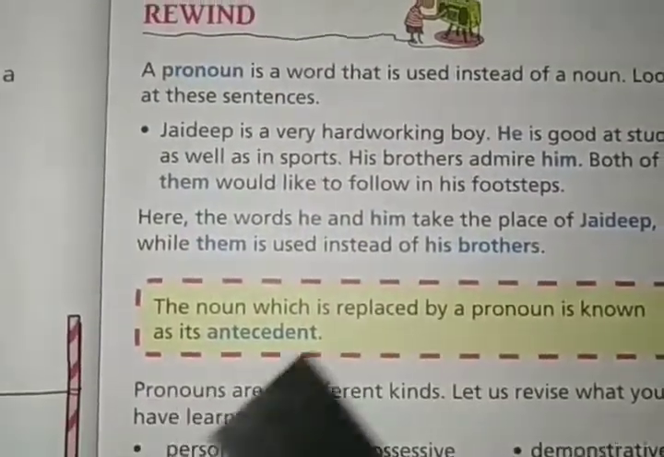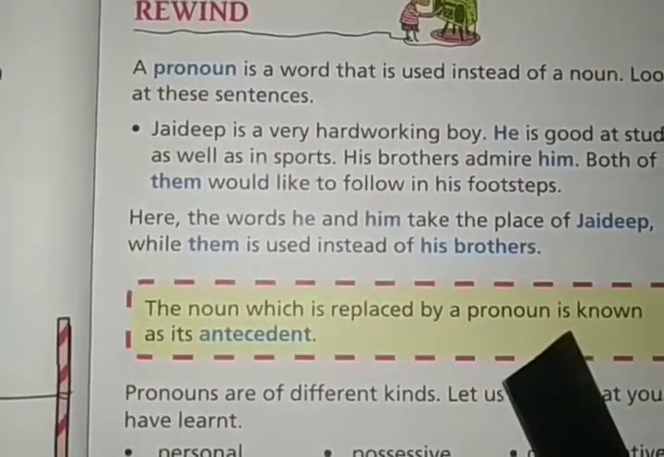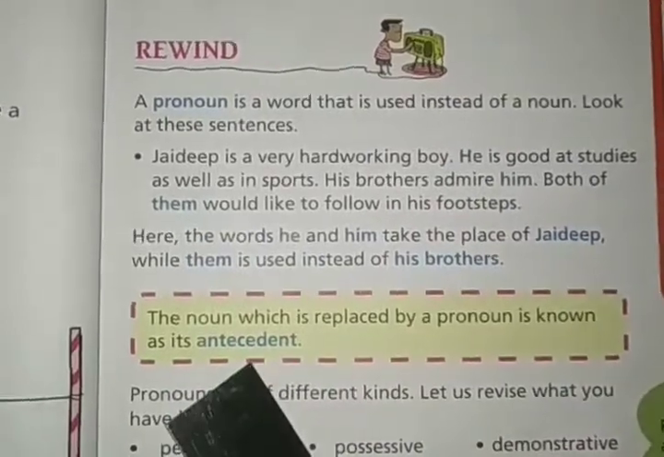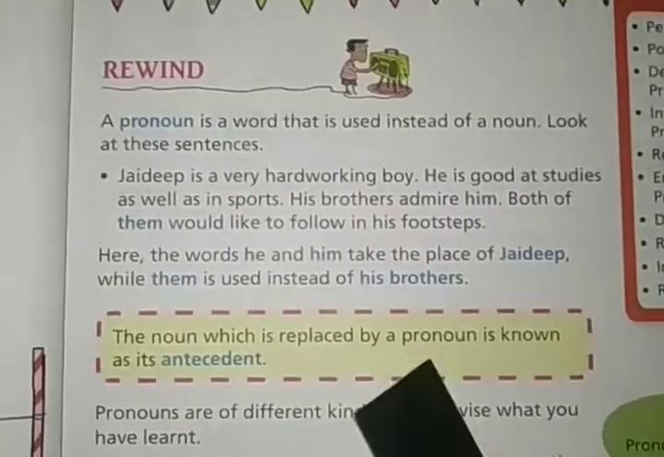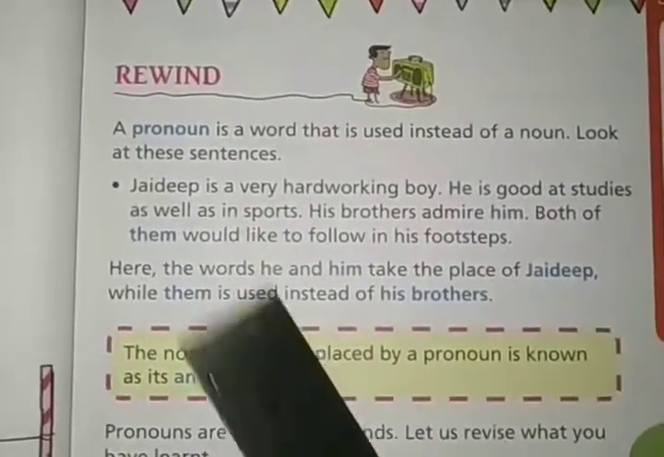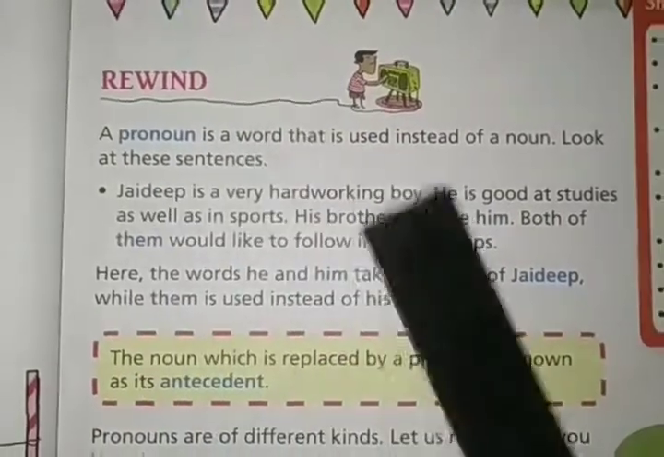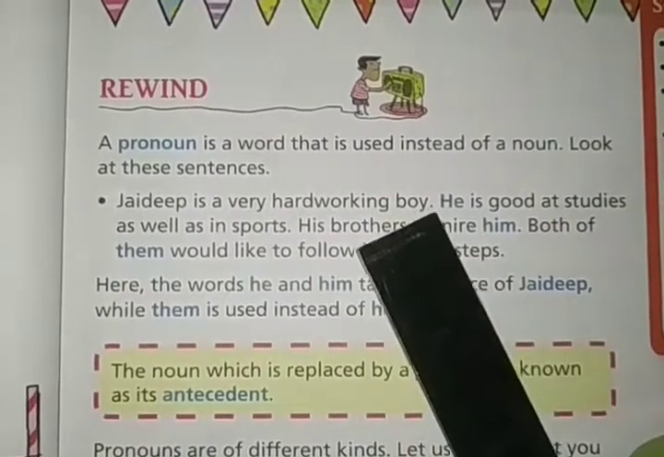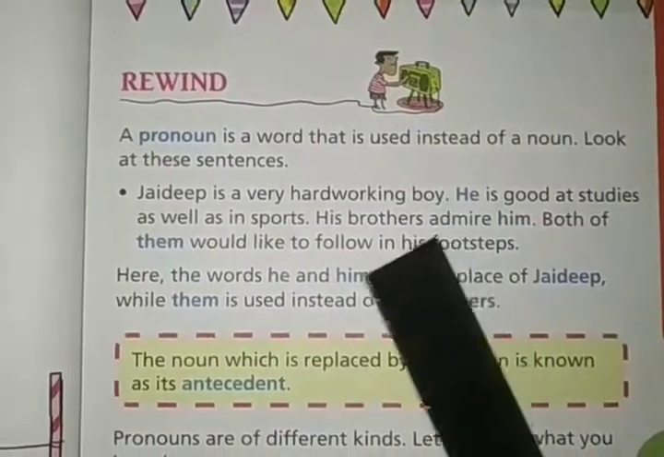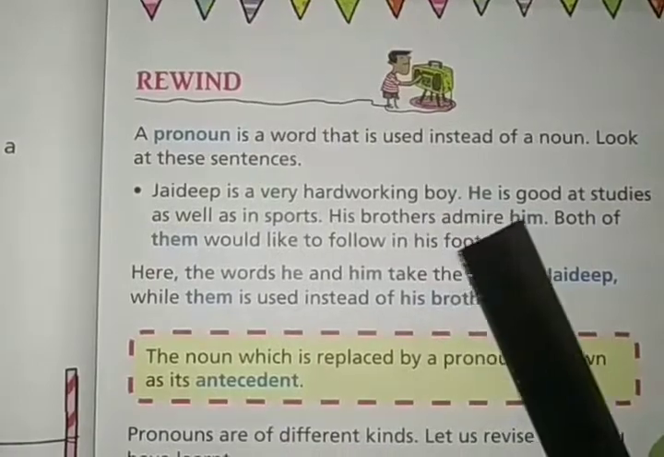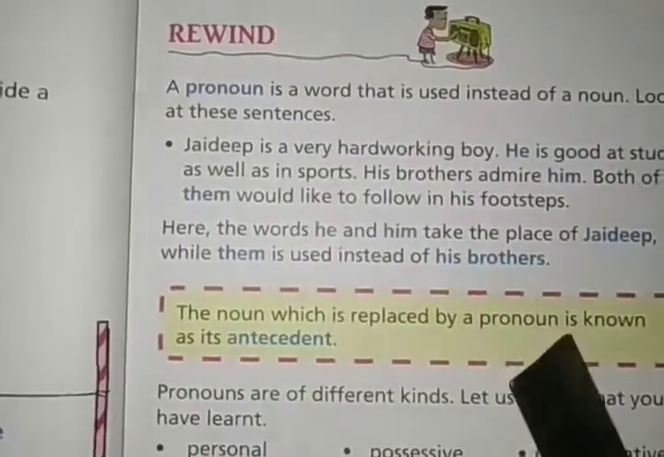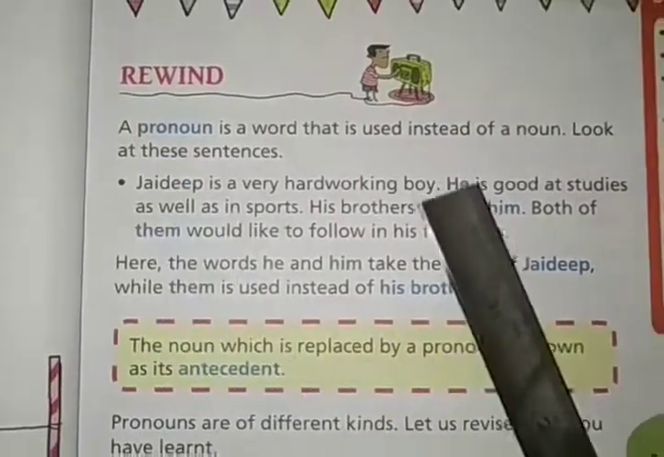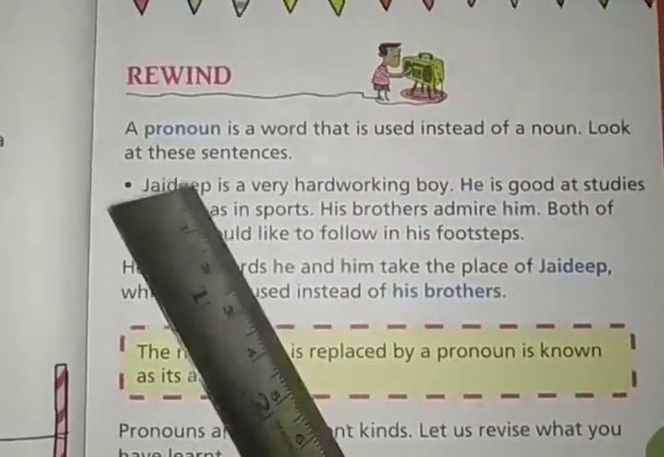So the noun which is replaced by a pronoun is known as its antecedent. Now what is an antecedent? Look, the noun which is replaced by a pronoun. The noun like Jaydeep is replaced by he and him. So this Jaydeep is an antecedent. Jaydeep is he and him's antecedent.